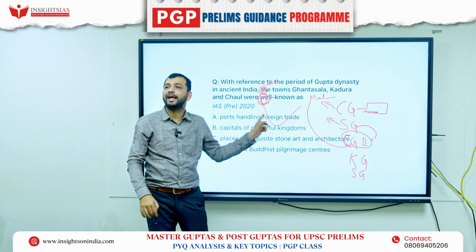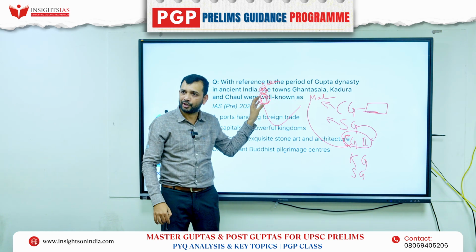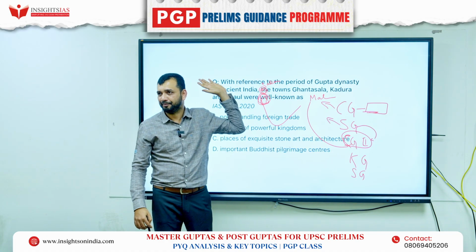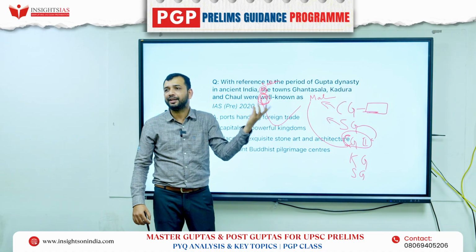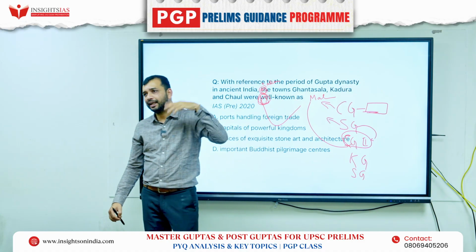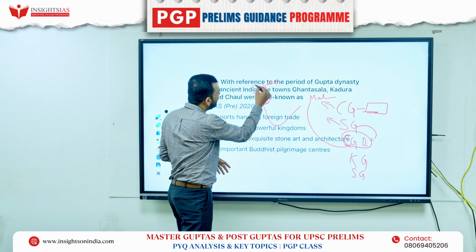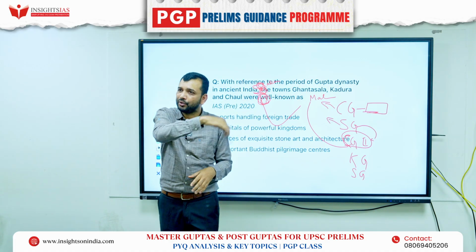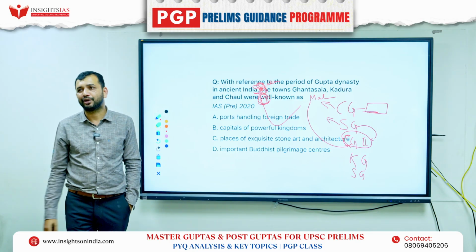Now once he had that matrimonial alliance here, they became friends. Automatically he went with them and defeated the Sakas easily, right? So once he got that friendship with them, defeating the Sakas became very easy, and he annexed the Sakas and took control. Once he took control, he started getting the Gujarat part, and he started getting port access, so that overall, Chaura was basically such a port that he got access to because of this.